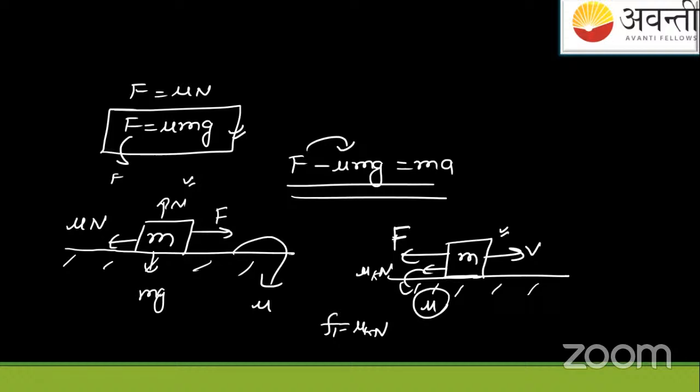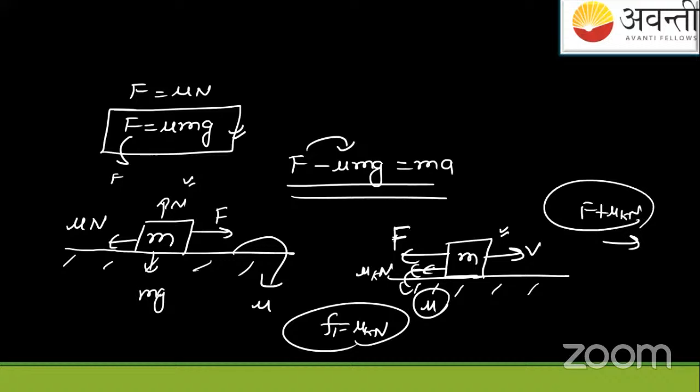Finally, the things will be different. Finally, see, friction force will be in the opposite direction. It will add with this force, mu k N, and will provide a big amount of deceleration to this block M, and the speed will decrease from V to 0. So the scene will be like this. This is a block. This is moving like this. Finally, it will come to 0.